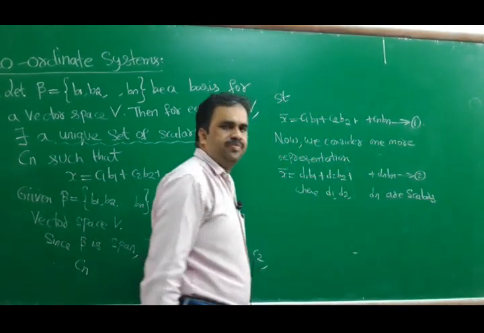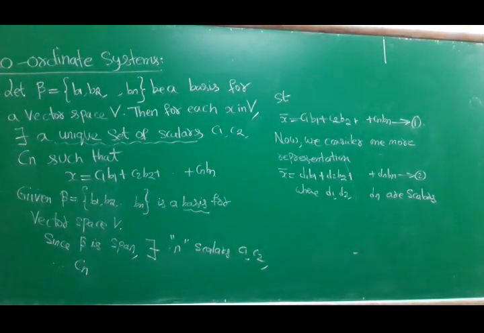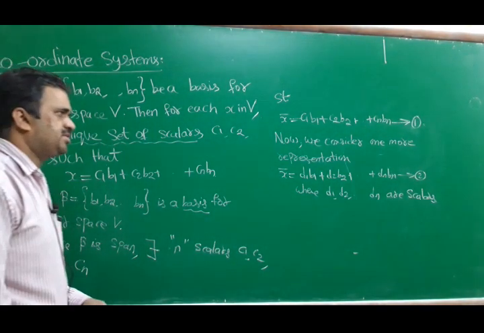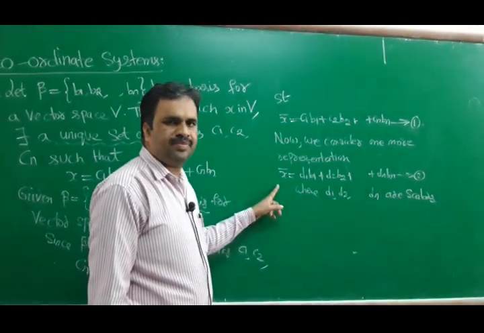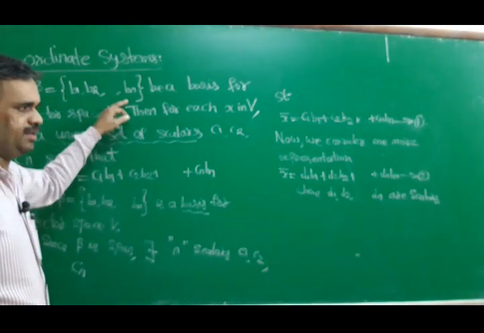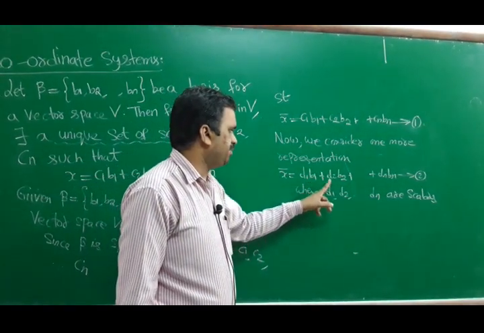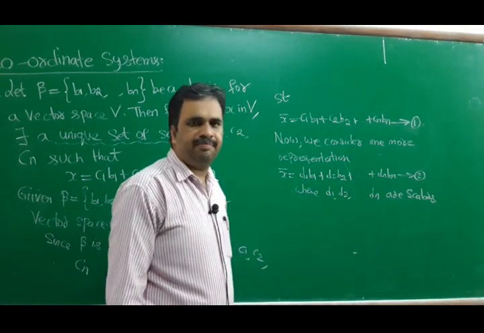We have to prove equation 1 is unique. For that, I am considering one more equation with the help of the same basis b1, b2, and so on, bn. I consider x bar is equal to d1 b1 plus d2 b2 plus so on, dn bn. This is equation 2.